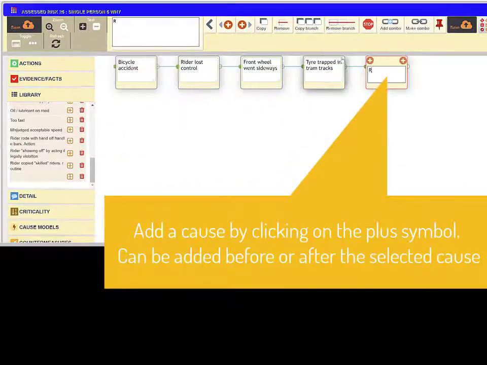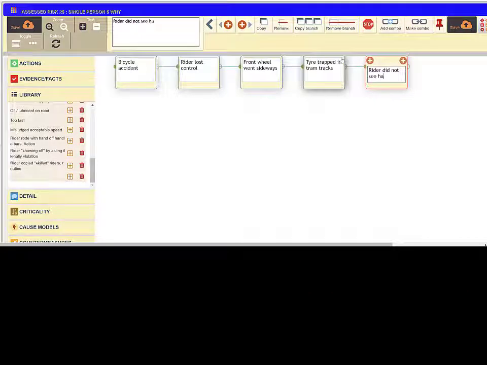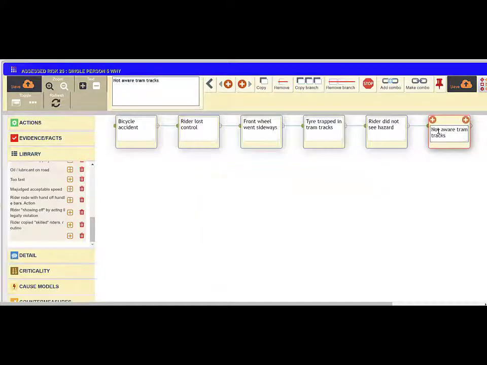Investigators will naturally be asking why the cause developed and adding a string of causes. This process, pioneered by the Toyota company, is called 5 whys. Not because the string of whys is always 5 long, but to encourage investigators to dig deeper.